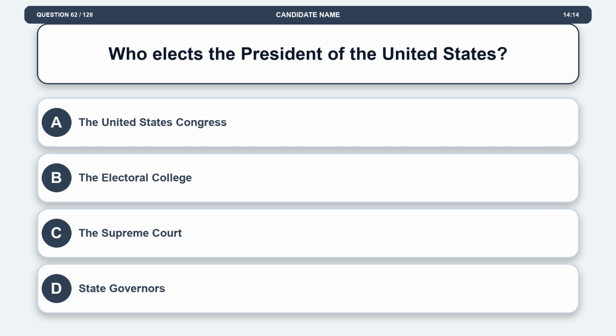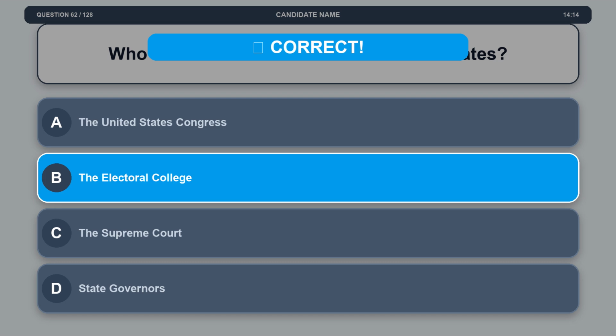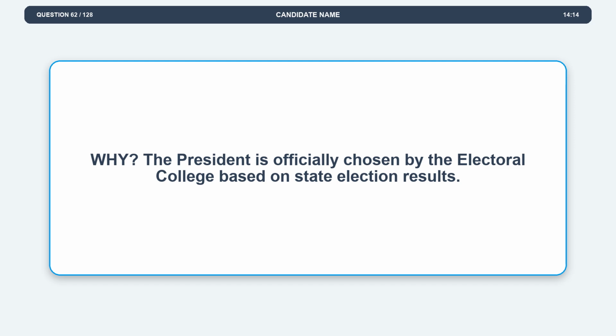Question 62. Who elects the President of the United States? Option A, the United States Congress. Option B, the Electoral College. Option C, the Supreme Court. Option D, state governors. The correct answer is option B, the Electoral College. Explanation. The President is officially chosen by the Electoral College based on state election results.